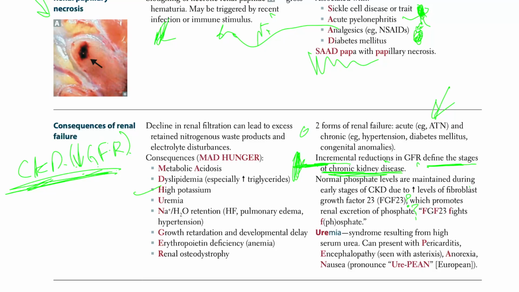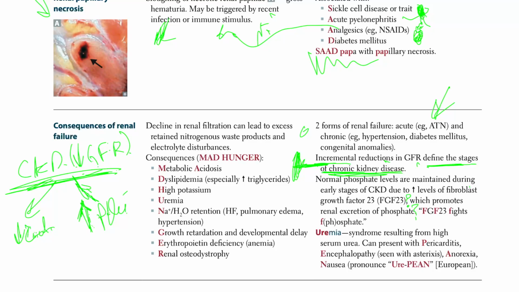Just pay a little attention here. CKD, when you have a decrease in GFR, now guess what's going to happen? Because of CKD, now you're having two problems. You have a decrease in the active form of vitamin D, which is calcitriol, and you have high phosphate. Phosphate normally gets excreted from the kidneys, but now we don't have the kidneys, so phosphate is going to increase, or get retained, and we have a decrease in vitamin D, which is calcitriol.